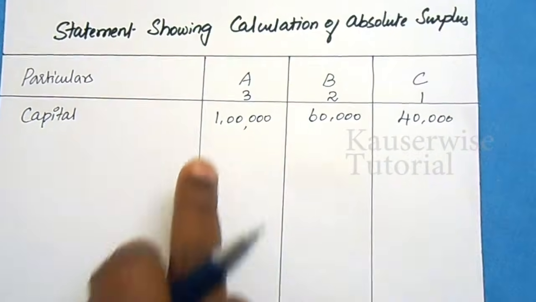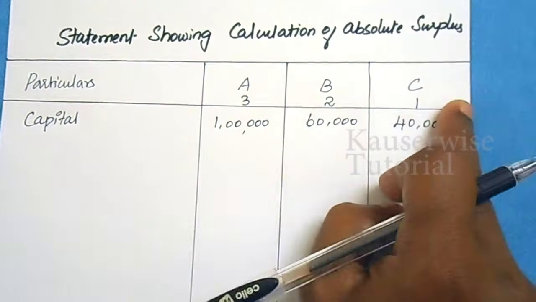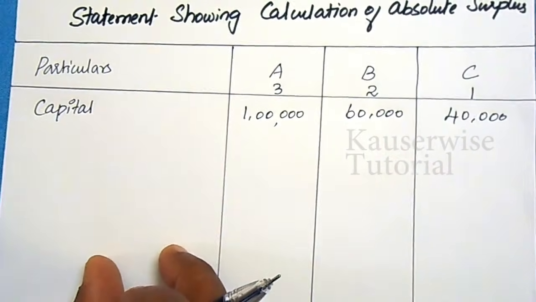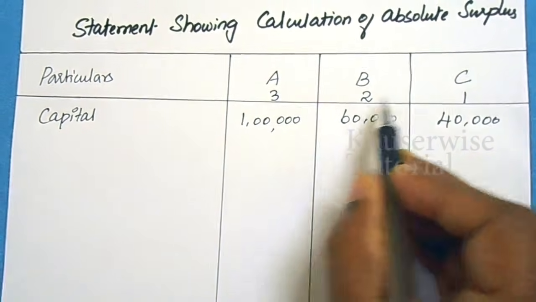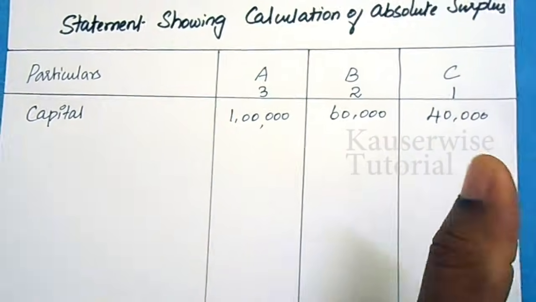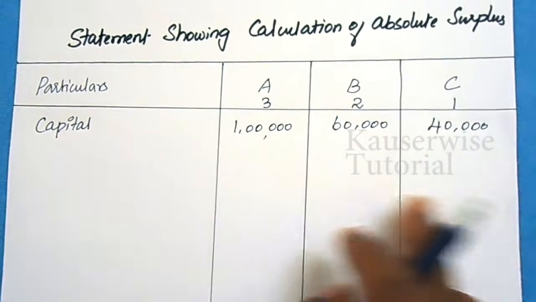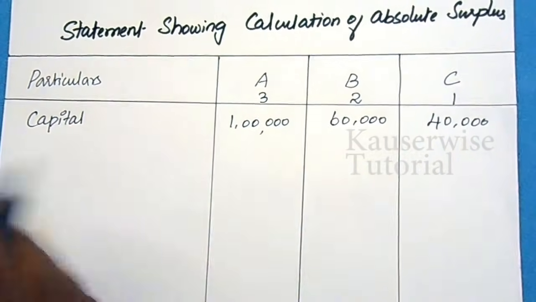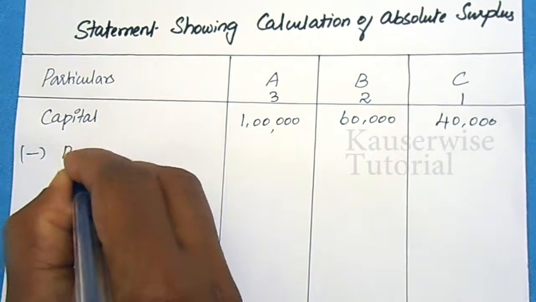Now you need to find the base capital. For that, just take their capital and divide by their proportionate ratio. After finding the base capital, it will be multiplied with their respective profit sharing ratio, and that amount will be subtracted from the capital. So I am going to explain this now. Just see the calculation. Subtract base capital.